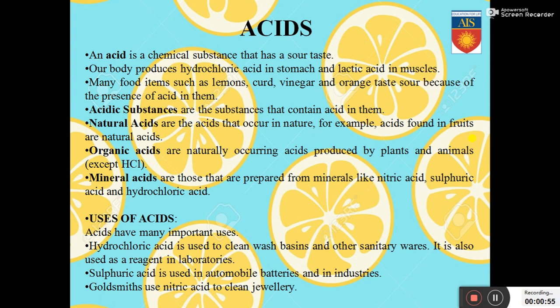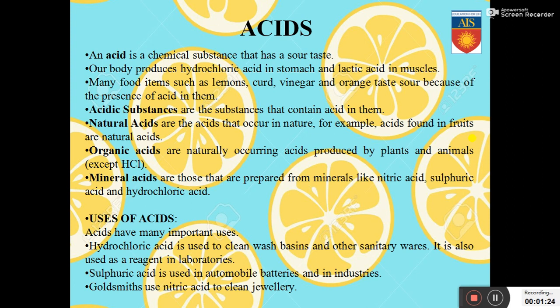We consume food, right? And the food ends up in the stomach. Our stomach produces an acid called the hydrochloric acid. Why is the hydrochloric acid being produced in the stomach? It helps in better digestion of the food, as well as it also kills the unwanted microorganisms that might have entered your body along with the food. And when you have rigorous exercise, then lactic acid is produced in the muscles.